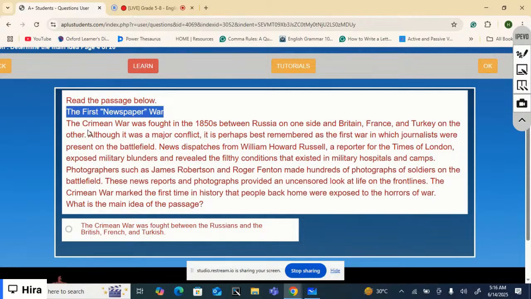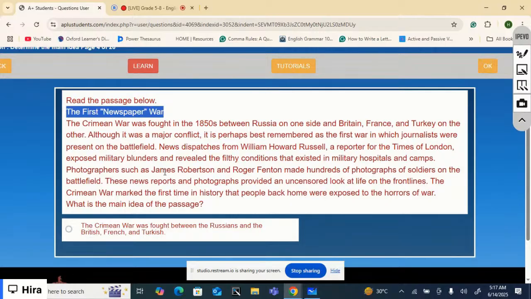The Crimean War was fought in the 1850s between Russia on one side and Britain, France, and Turkey on the other. Although it was a major conflict, it is perhaps best remembered as the first war in which journalists were present on the battlefield. News dispatches from William Howard Russell, a reporter for the Times of London, exposed military blunders and revealed the filthy conditions that existed in military hospitals and camps.